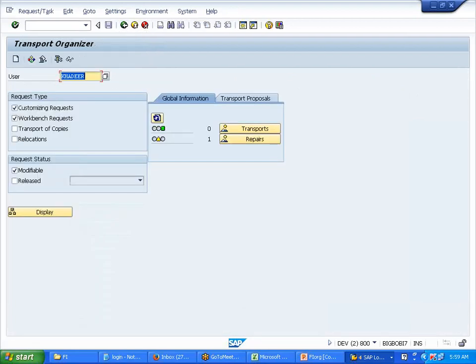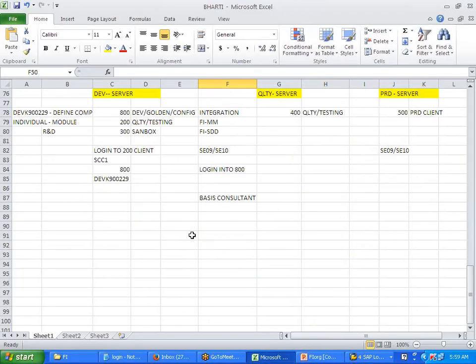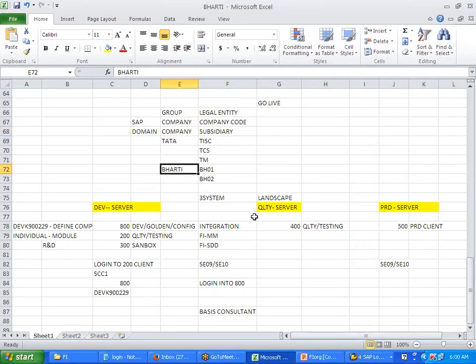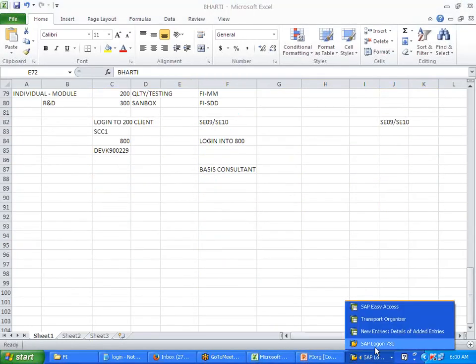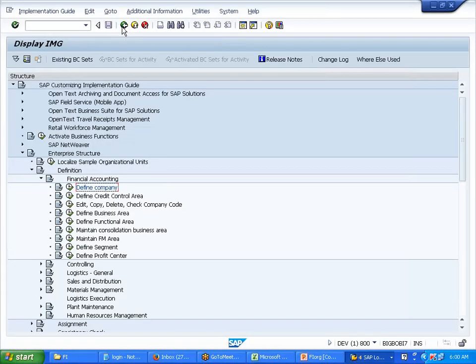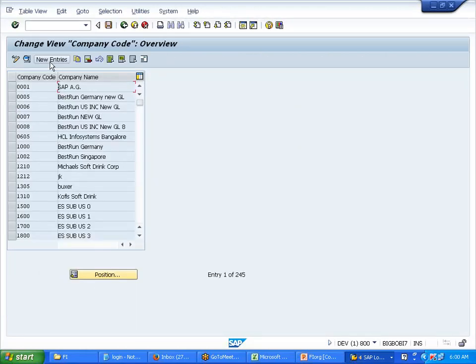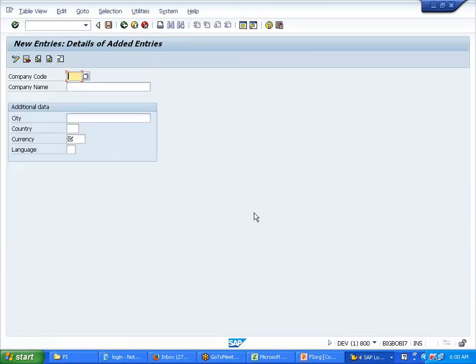Okay, next. Now we define the company. Any questions still here? No. Okay. So just one configuration we did. Okay, back. This is the back button. Now I'm defining a company code. This one: edit, copy, delete, check company code. So I'm not going to copy. I'm going to edit company code. Click on this. Click on new entries.